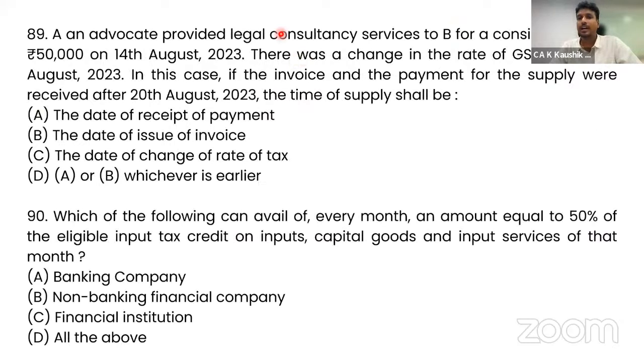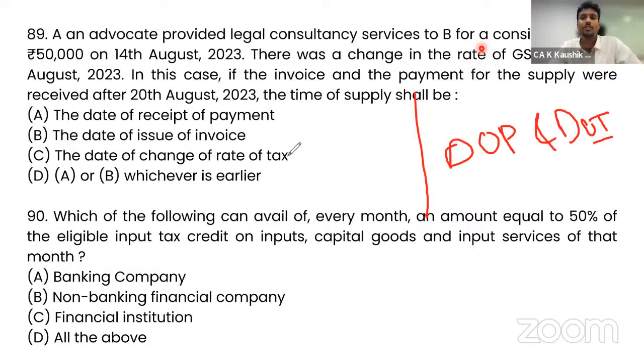Question 89. An advocate provided legal consultancy services for a consideration of 50,000 on 14th August 2023. There was a change in the rate of GST from 20th August. In this case, if the invoice and the payment for supply are received after 20th August, the time of supply shall be. So here, 2 of the activities are after the change. Before the change, date of payment and date of invoice are after the change. But the date of 14th August, what has happened? Consideration.